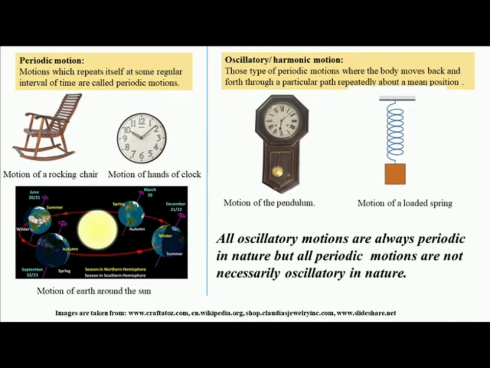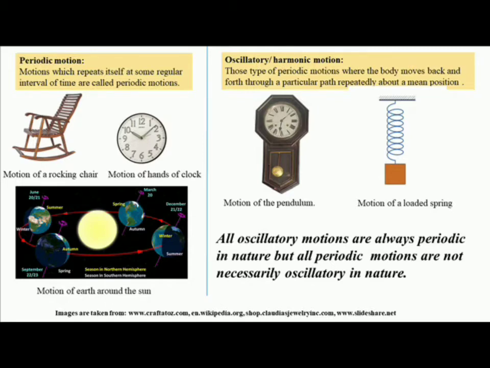A special type of periodic motion is oscillatory or harmonic motion, where the body moves back and forth, that is, a to and fro motion through a particular path repeatedly about a mean position. So this type of motion is periodic in nature, as it also repeats in regular time intervals. The body moves back and forth through a particular path repeatedly about a mean position.